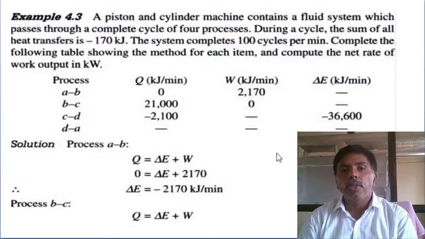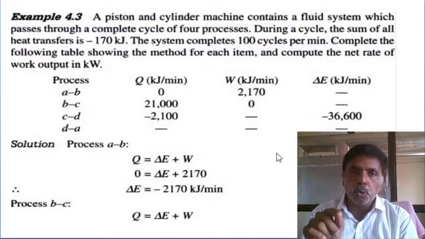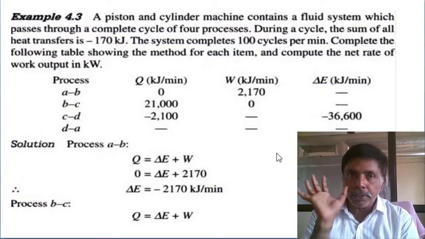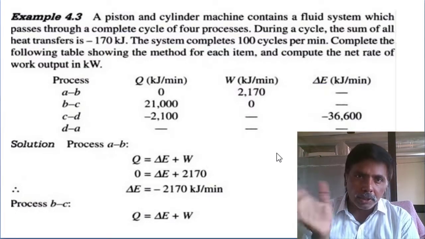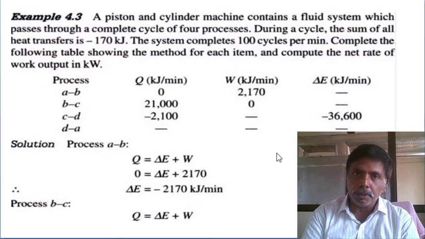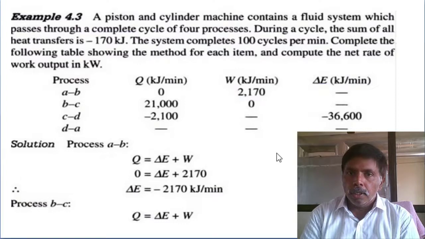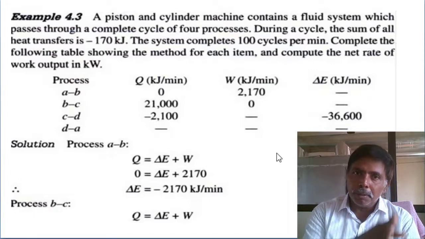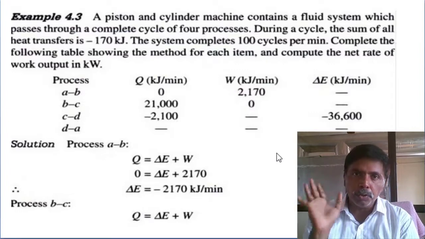First read the problem. A piston and cylinder machine contains a fluid system which passes through a complete cycle of four processes. So it's a cyclic operation. A cyclic operation can contain more than 2 processes, and here it contains 4 processes. Cyclic operation means the change in energy of the cycle is 0. The summation of all heat interactions equals the summation of all work interactions. That is the first point we want to recall.